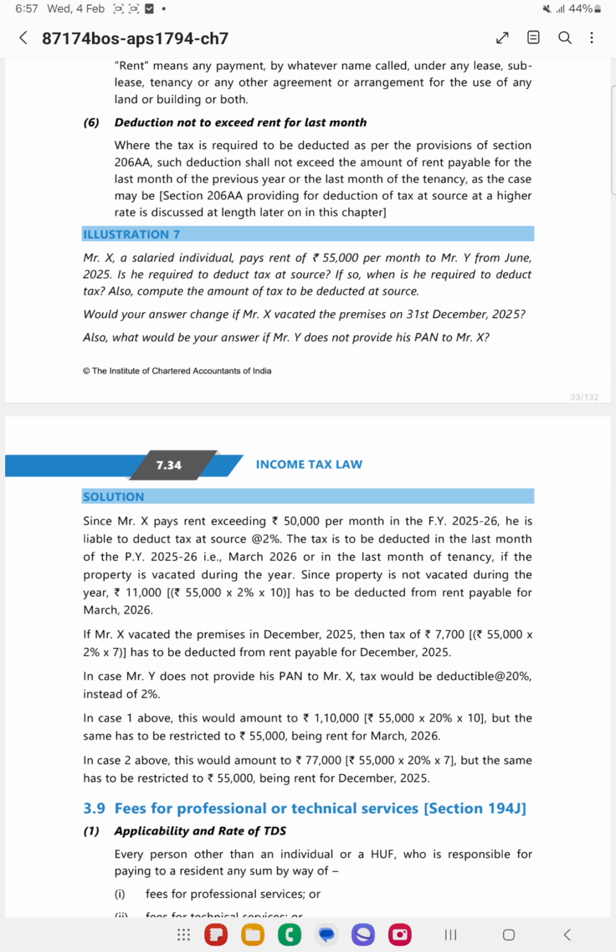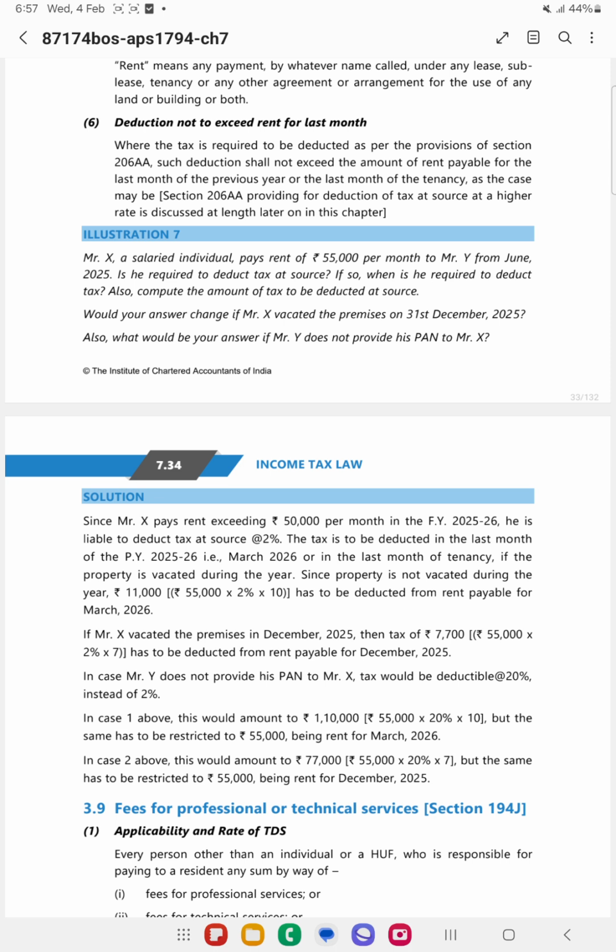Now, here Mr. X is a salaried individual. He is paying rent of 55,000 per month, that is from June. Now, if he stays till 31st March, then he will be staying for a period of 10 months. The rate will be 2%. So 55,000 into 2% into 10 months will be the TDS. Now that TDS will be deducted from the last month's rent, whatever is applicable.